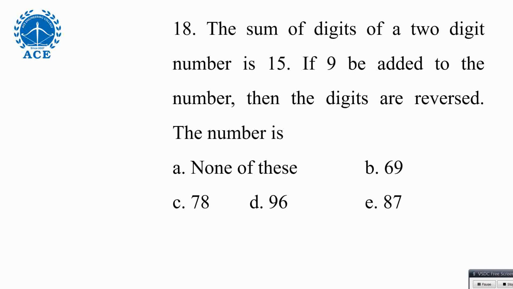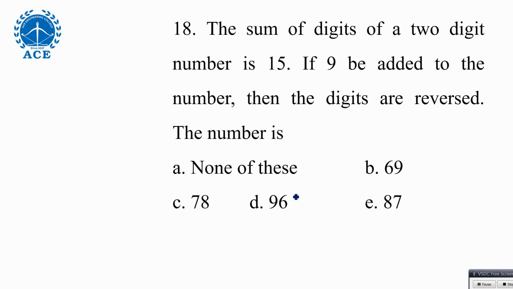23 plus 9 is what? 23 plus 9, 32. 23 reversed is 32. Like that they're asking, if 9 is added, it should be reversed. And the sum of digits should be 15. In every option the sum of digits is 15 only. 6 plus 9, 15. 8 plus 7, 15. 7 plus 8, 15. 9 plus 6, 15.